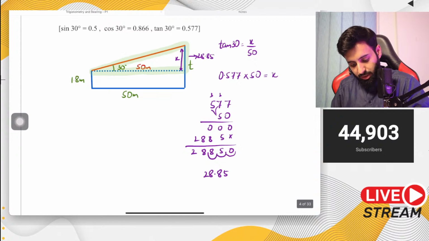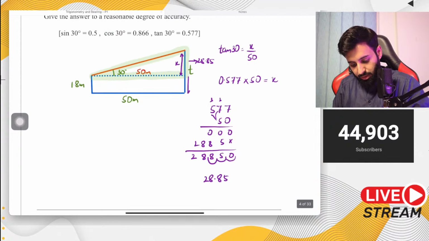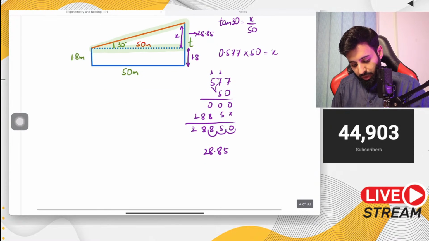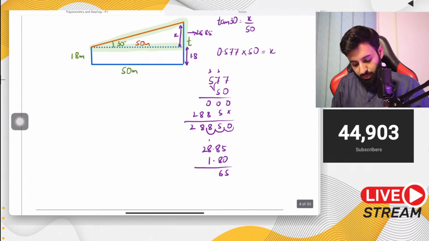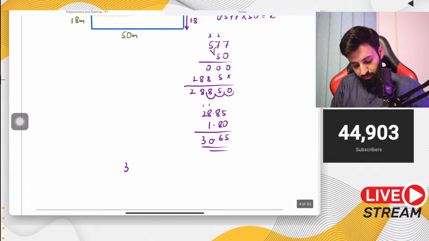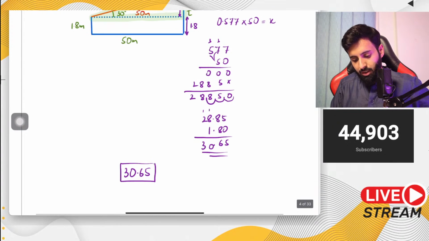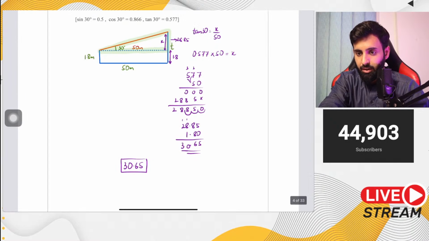Now remember, this is not the height of the tree. In order to get the height of the tree, you need to add the man's height also. So 28.85, in this we're going to add 1.80. 8 plus 8 is 16. 8 plus 1 is 9. 9 plus 1 is 10. And 2 plus 1 is 3. So the final answer is 30.65, and there you go. 30.65 is your final answer. So that's it.